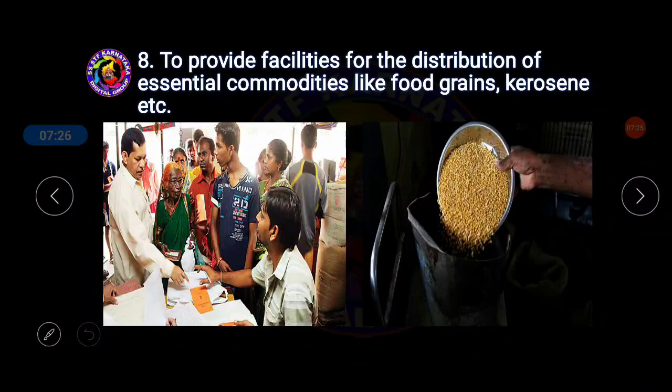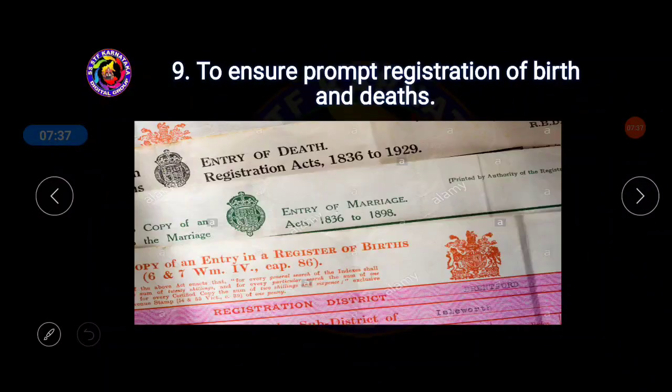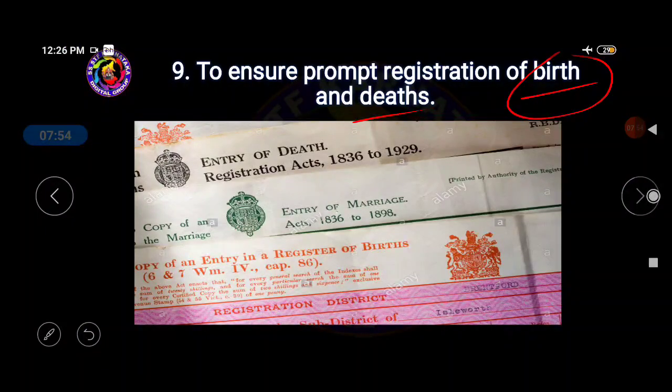Next one, another important function of the local self-government is to provide facilities for distribution of essential commodities like food grains, kerosene, and many other essential commodities. Next one, to ensure prompt registration of birth and death. Whenever a child is born, a birth certificate will be provided at the local level by the local self-government. Registration of birth and registration of death are also done with the help of local self-government.